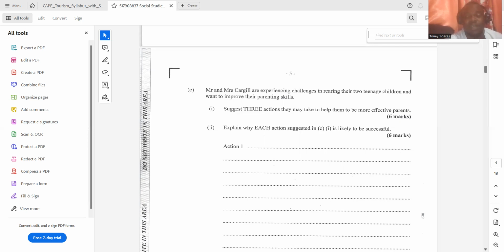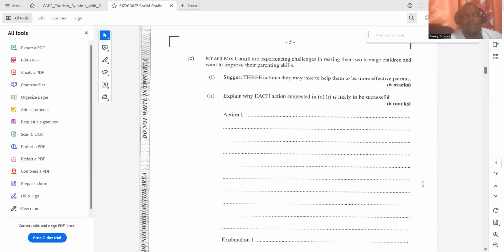Many times when a question is framed like this, students tend to write how the relationship between the parent and the children can be improved. If you write about improving the relationship between the parent and the child or children, then you wouldn't get any marks, because the question is specifically asking how the parents can improve their parenting skills. So you must give your 3 suggestions and also justify your suggestions.